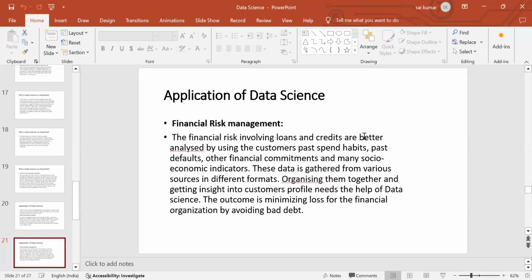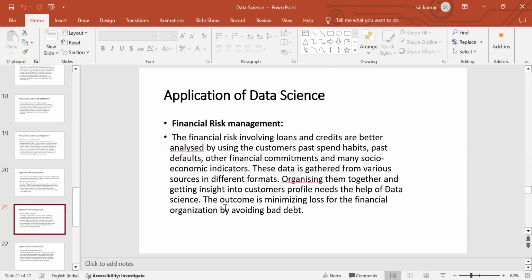Why? Because if you cannot properly pay the money back to the bank, why would they give the money to that person? So in financial risk, data science plays a key role in reducing the loss of the organization and avoiding bad debt.